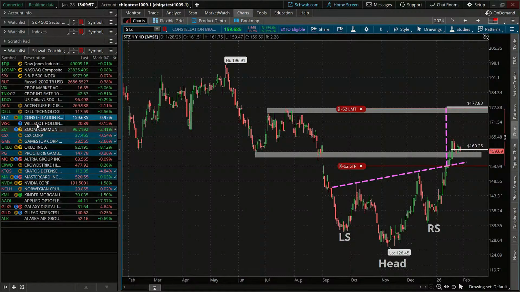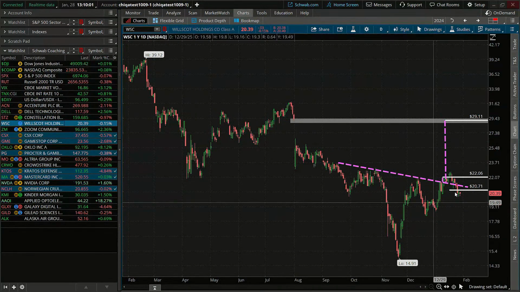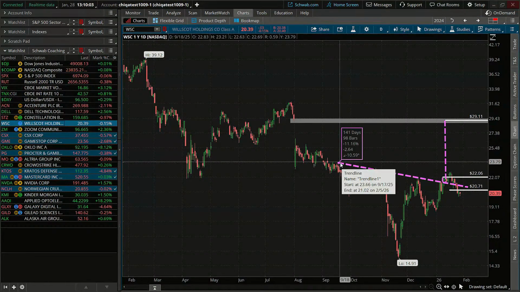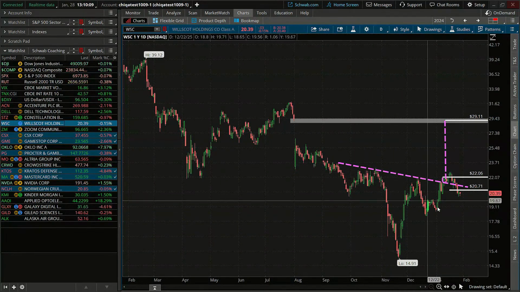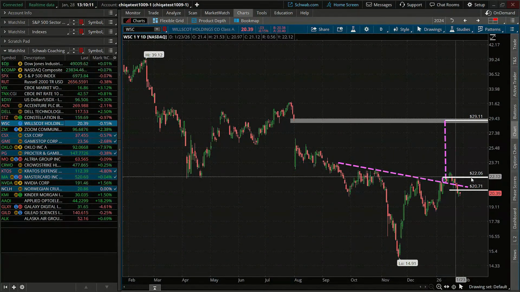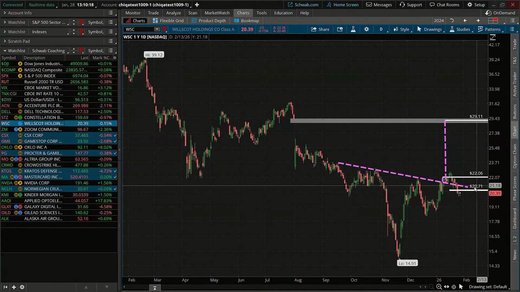What is another one? We did get stopped out of WSC. We talked about this one a little bit. We had an inverse head and shoulders on this one. We had the left shoulder here, the head, and then the right shoulder. We took a position right around 2206. It stayed up there for a few days. We had our stop right around 2071. So we got stopped out there on Monday, I believe.